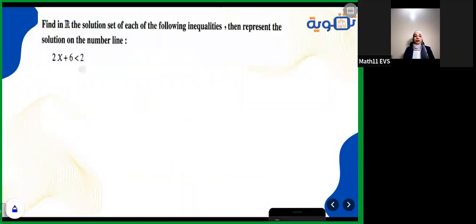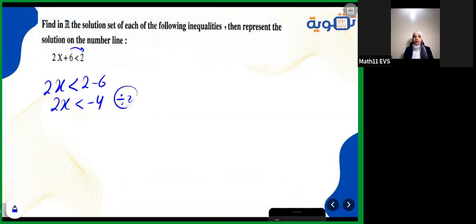Then studying the inequalities, how to solve an inequality here. So you have it as 2x less than, get the 6 outside, it will be negative. So 2 minus 6 will be 2x less than -4. Then divide by 2, x will be less than -2. Then now the solution set, it will be as an interval, less than -2. I'm taking everything less than -2 up till the infinity, negative infinity.